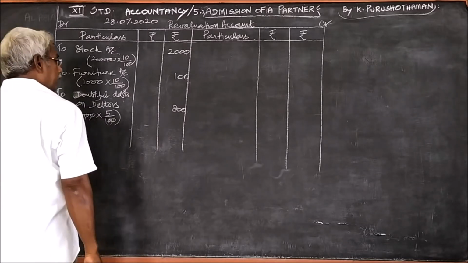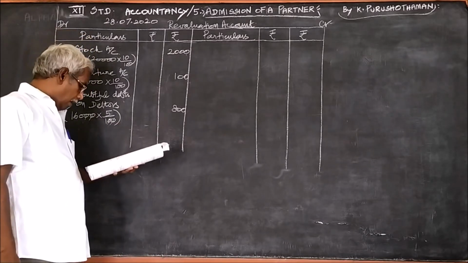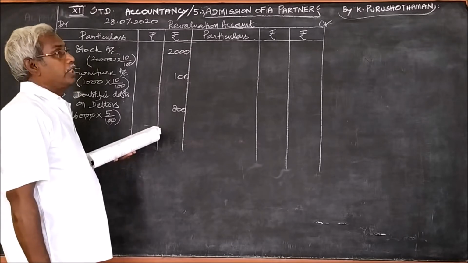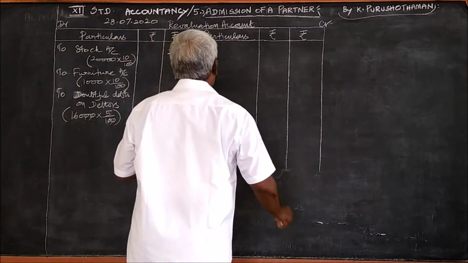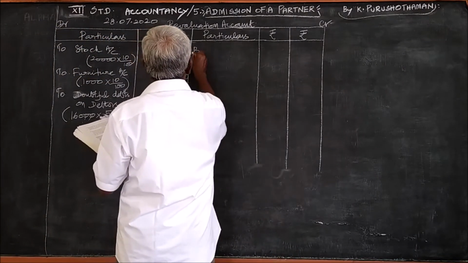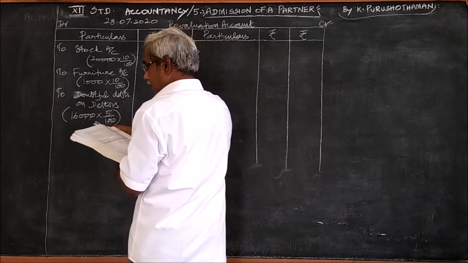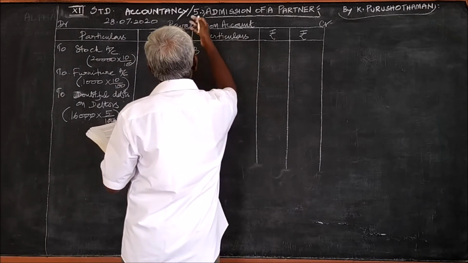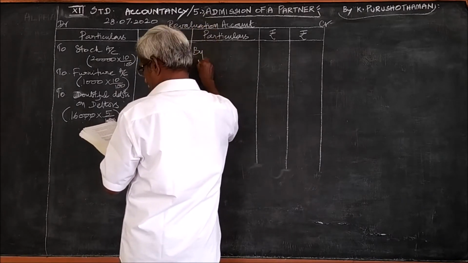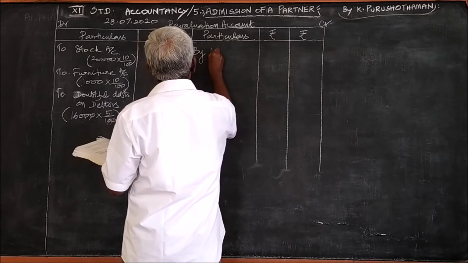Then the third point you can see, appreciate buildings by 20%. Buildings, it is a profit item. Depreciation is a loss, appreciation is a profit, by buildings account.